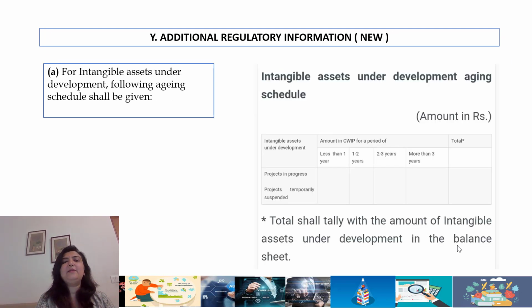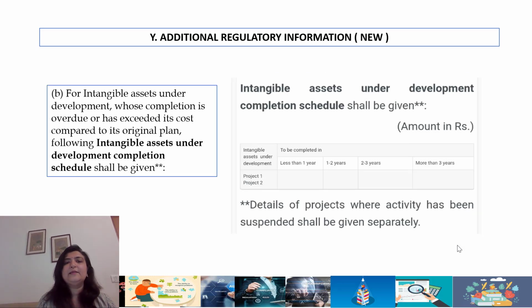For intangible assets under development, again, they are asking. So if some money has been parked under intangible assets under development, the government wants to know how old it is. You just can't keep parking money somewhere and not utilizing it. Similarly, just as in the case of tangible assets, where there were time overruns or cost overruns, they wanted a reporting, they've specifically asked for this. Now, it specifically uses the term original plan, which means, again, the governance frameworks would have to improve. You need to have capex budgets both for tangible and intangibles, and there must be a system of tracking the time and the cost and the overruns thereof.